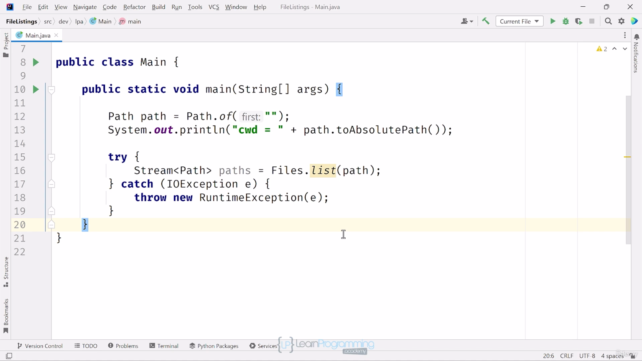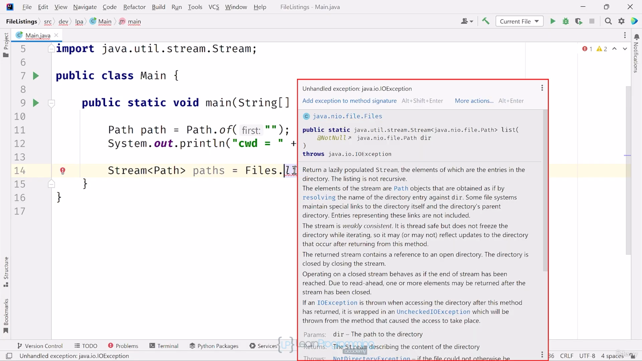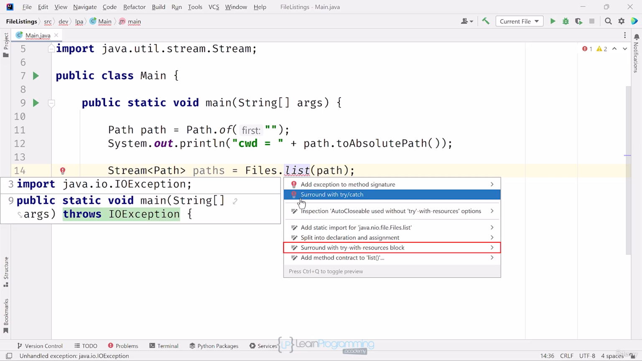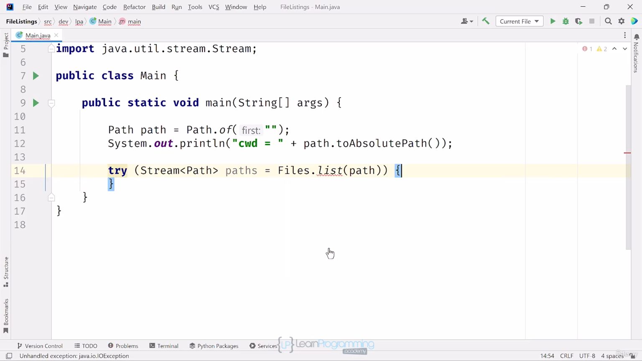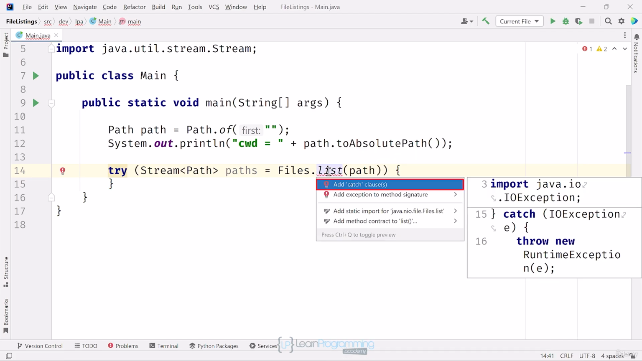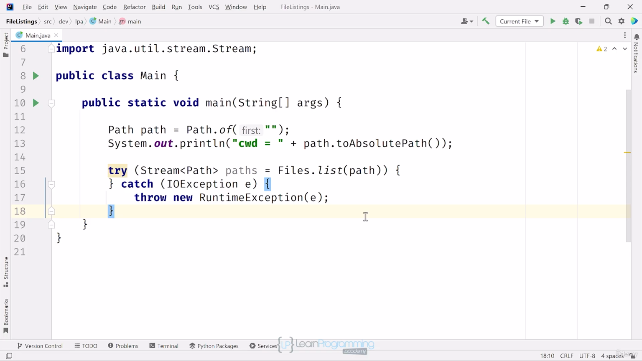First, I'll undo what I did earlier, removing the try-catch. This time, I'll place my cursor or hover over that method name list and use the key combination Alt-Enter for Windows or Option-Return for a Mac. From this dialog, I'll select Surround with Try-with-Resources block. I can't actually stop there though, since I still have to catch an IOException. I need to add catch clauses, and I can preview the generated code in that dialog. I'll select that option.